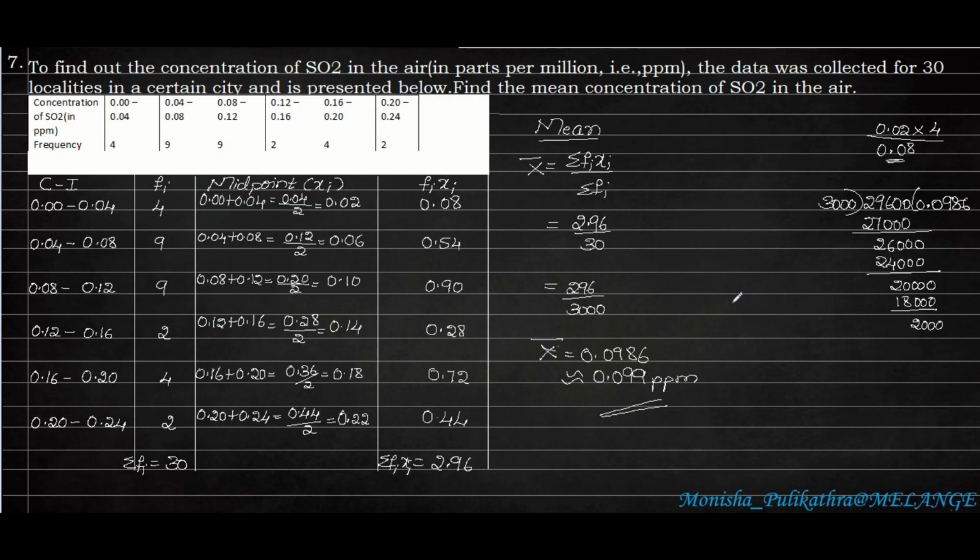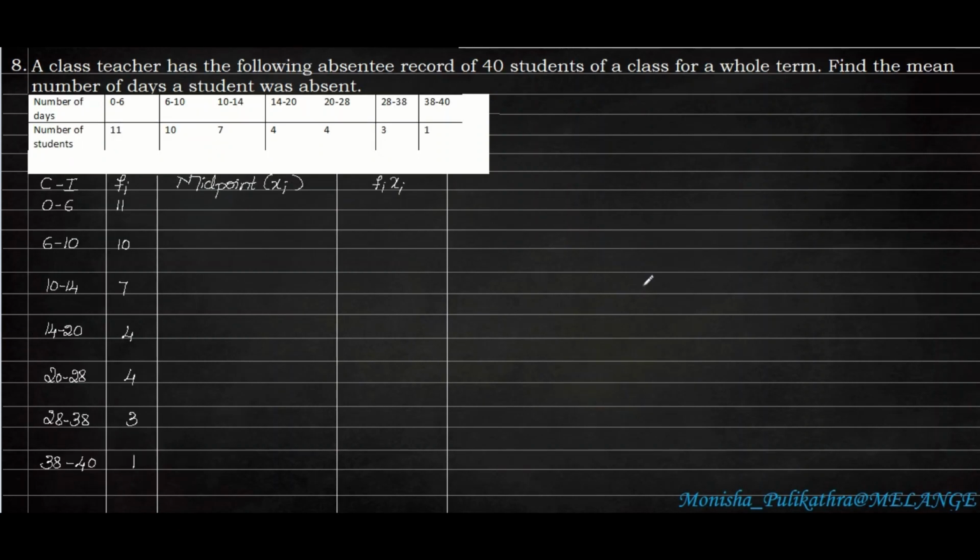So I hope you understood this. Moving on to the 8th problem. The 8th problem is, a class teacher has the following absentee record of 40 students of a class for a whole term. Find the mean number of days a student was absent. So the average number of days the student was absent. Okay. So here the class interval is given and the second column, that is the frequency, is also given.